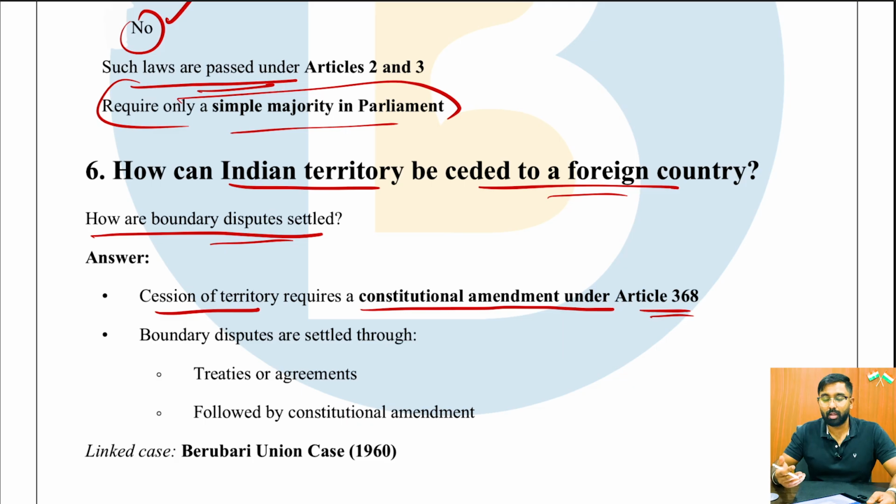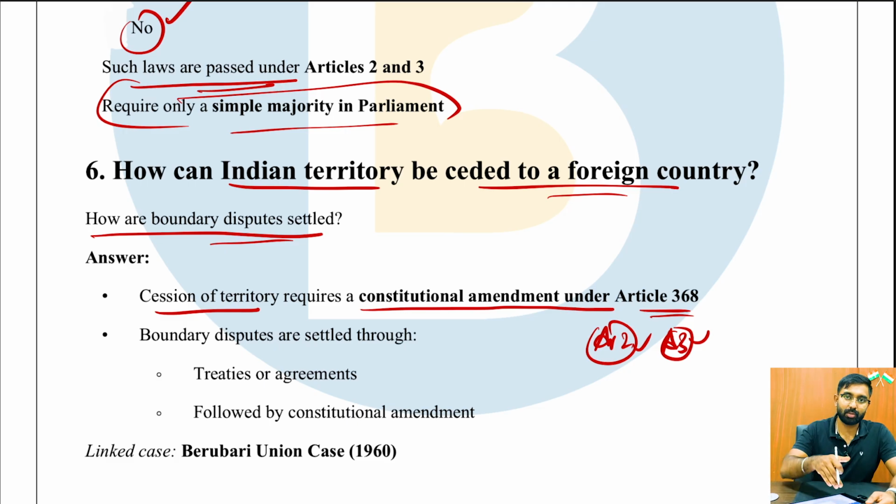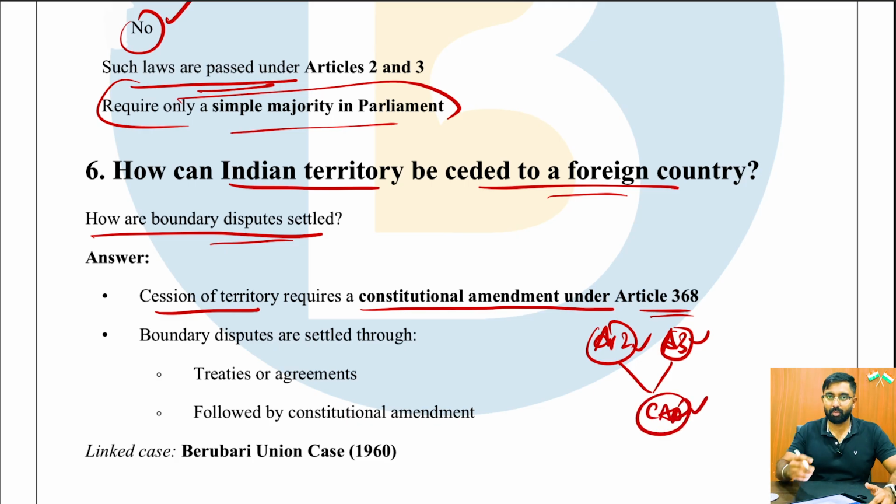And also, in fact, this does not mean the same as what happens in Article 2 and Article 3. Although in Article 2 and Article 3 we are talking about states, Article 2 talks about the formation of new states or adding new states to the Indian Union. Article 3 talks about reorganization, changing names and everything. So these are not considered a constitutional amendment act, because I hope you understood, right?